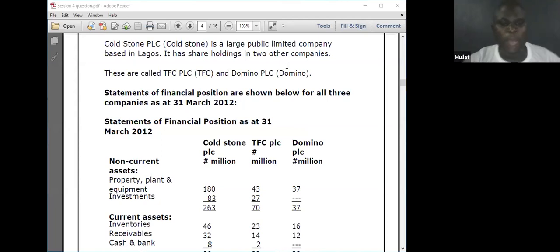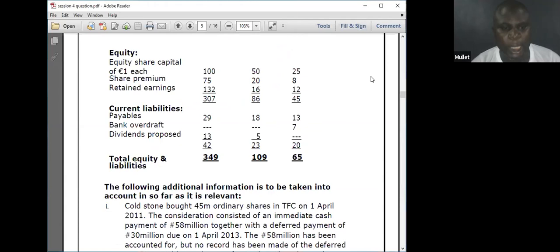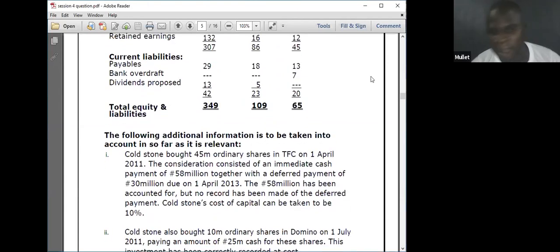Now, what we are saying is that he has two companies. One is a subsidiary, the other one is an associate. So we want to look at what the question is saying before we even go to any solution. Let's see. Cost bought 45 million ordinary shares. We have used that one to determine the group structure. The consideration consists of immediate cash payments. A minute, please, let me take.